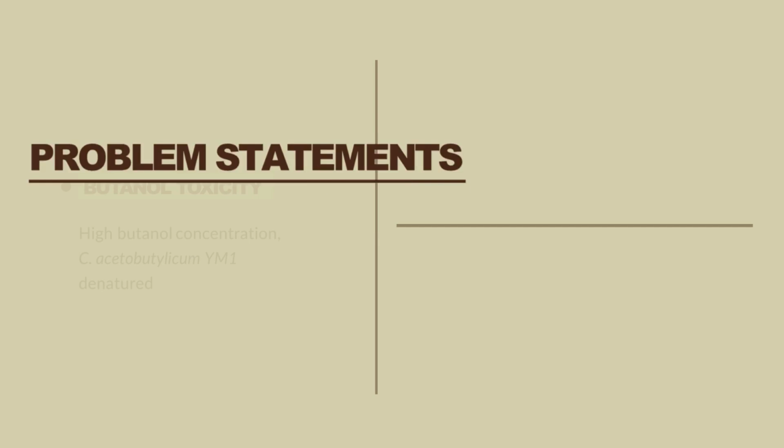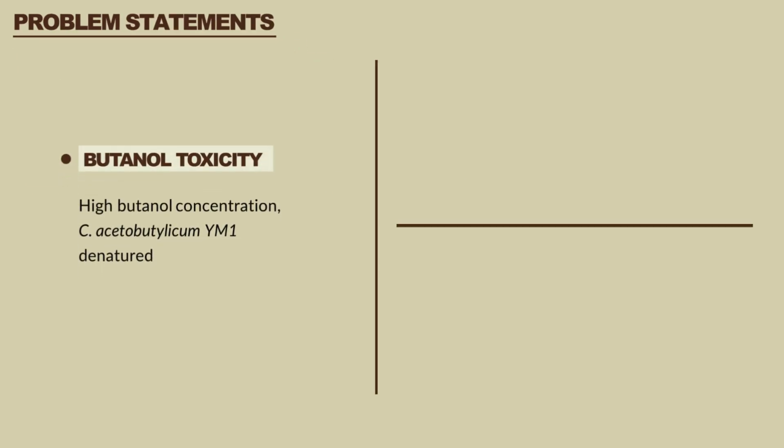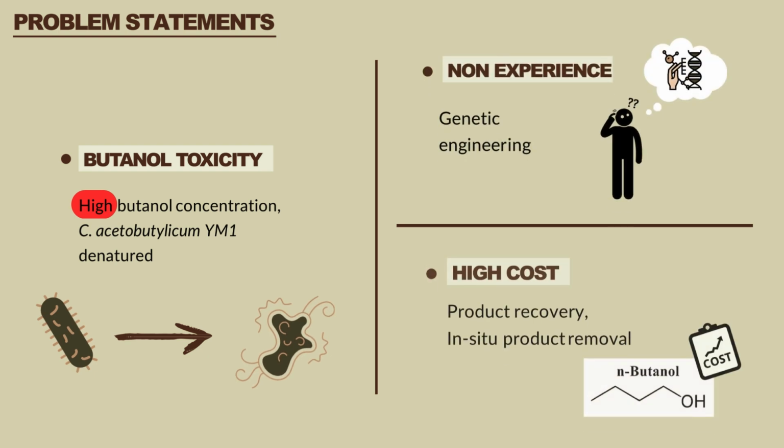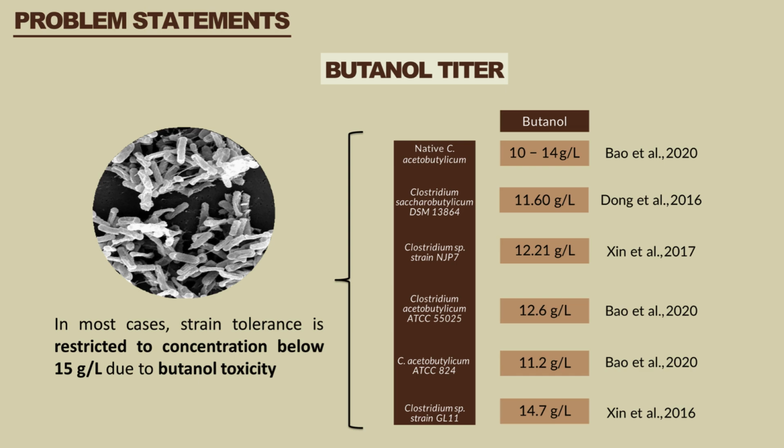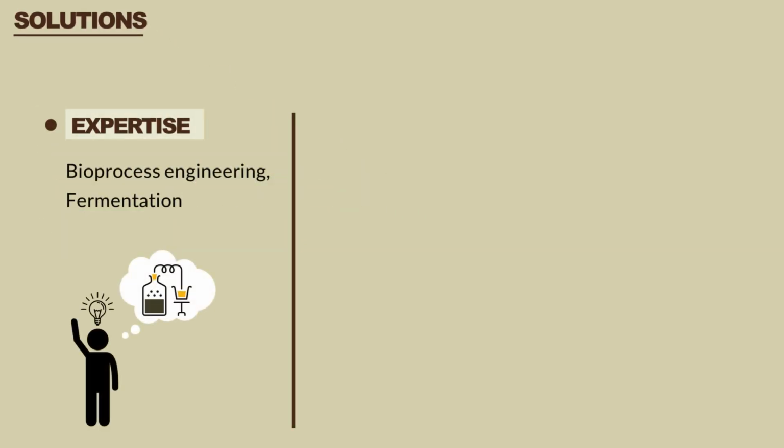Therefore, this brings us to our problem statement, whereby the main problem arising from biobutanol production is its toxicity. For instance, at high concentrations, butanol causes inhibition of the Clostridium species, which leads to denaturation. Not only that, high cost is needed for product recovery. To further support the necessity of this research, these are some examples from previous studies that portray the constraint caused by butanol toxicity, in which the maximum inhibitory concentration of most Clostridium species is below 15 g per liter.